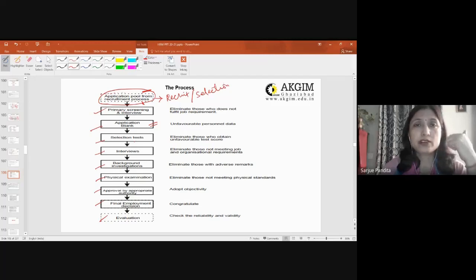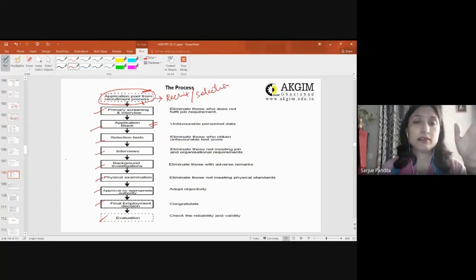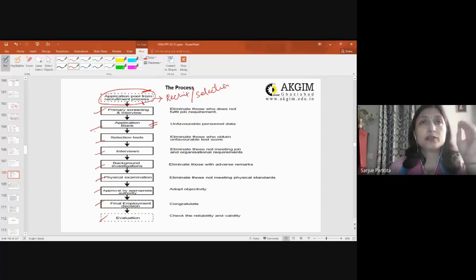Now the person from the other side would be asking you, so why do you want to leave your job? You are currently working. What is your salary over there? How much is the expectation? And why are you leaving your job? Just 2-3 basic questions, so as to have an idea of the attitude, behavior, and overall personality of a candidate. So that is primary screening and interview.